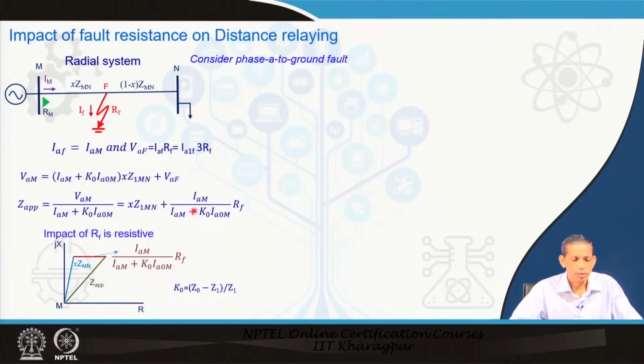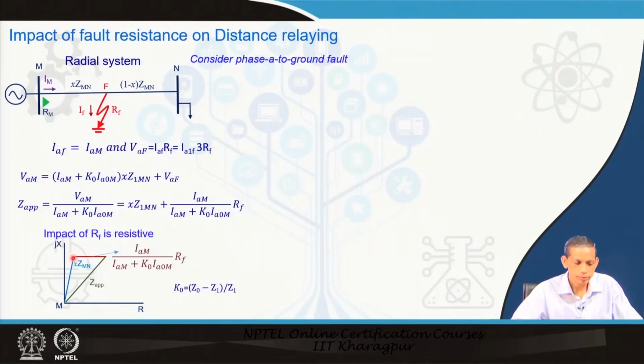That results in the following if you plot on the R X plane. Earlier our line impedance happens to be up to this x z 1 m n, and then if we add the corresponding part, this red part is nothing but the additional term. So, now the apparent impedance happens to be larger than the line impedance up to x per unit, which was being observed by the relay.